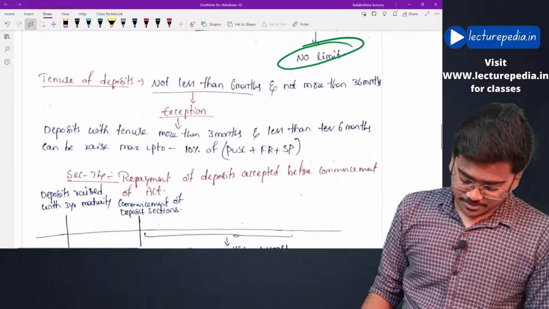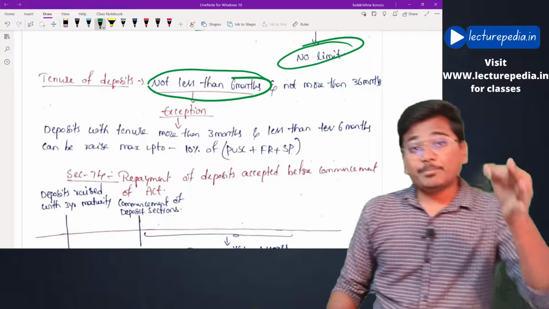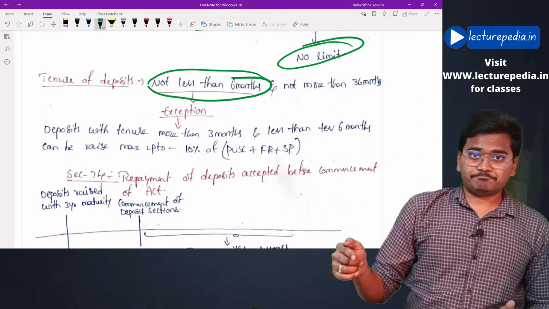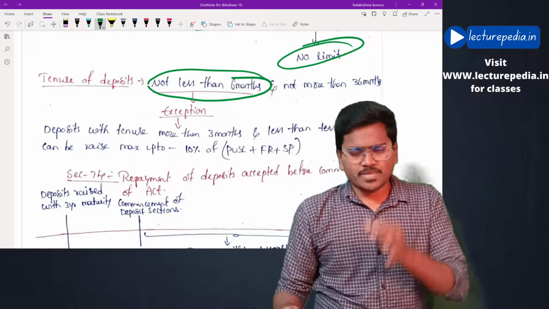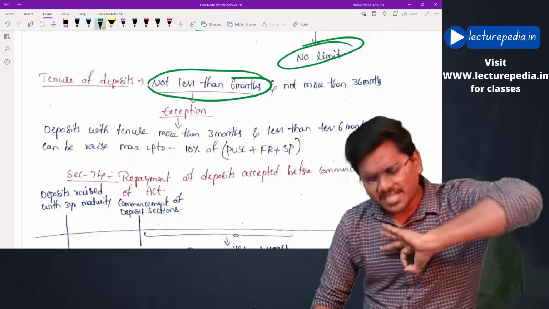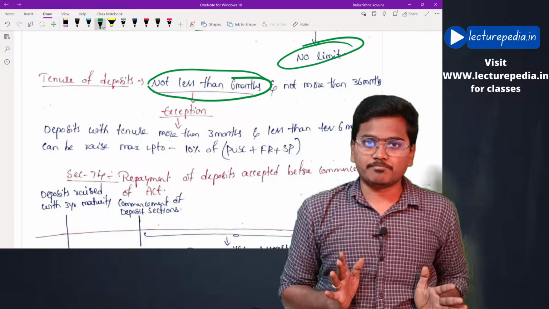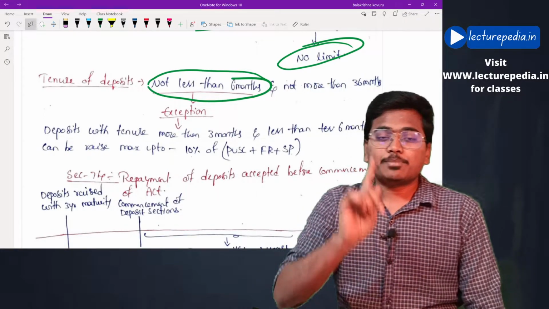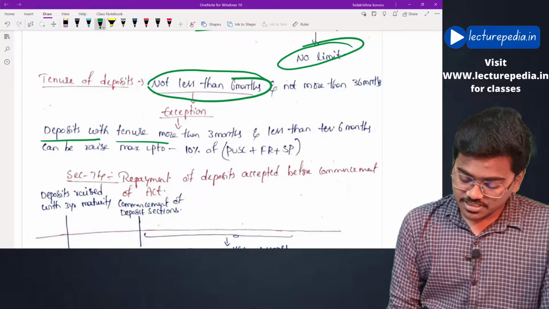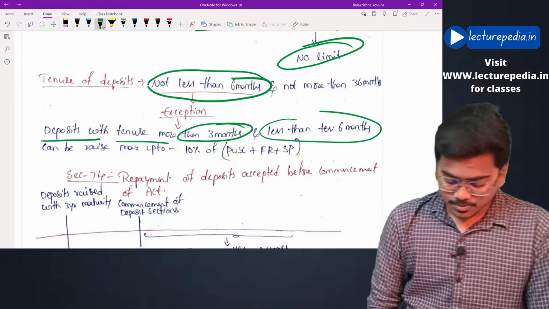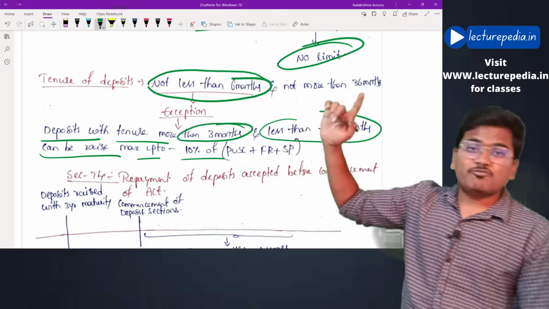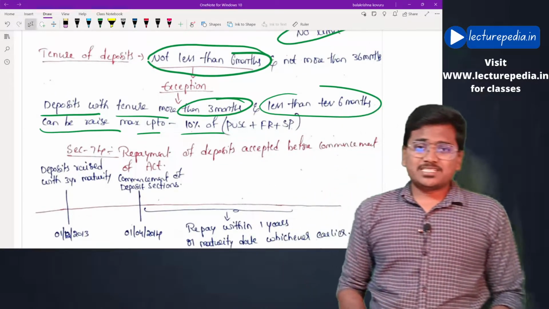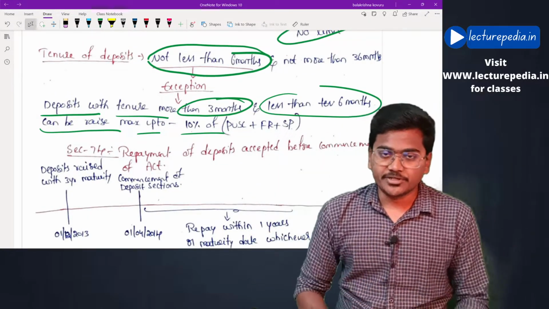Now, there is an exception for this minimum period. Company can raise deposits with tenure less than 6 months, but not less than 3 months. Minimum tenure must be 3 months, even in the exception case. Now this can be raised up to 10% of paid up share capital, free reserves plus securities premium. See, deposits with tenure more than 3 months and less than 6 months can be raised maximum up to 10% of paid up share capital, free reserves plus securities premium. By this, the entire 73-76 got completed.